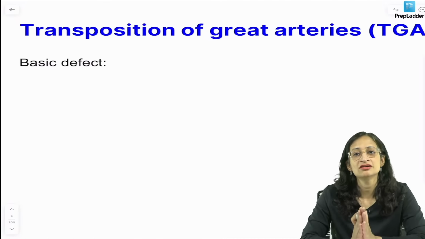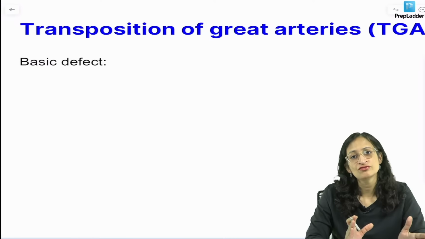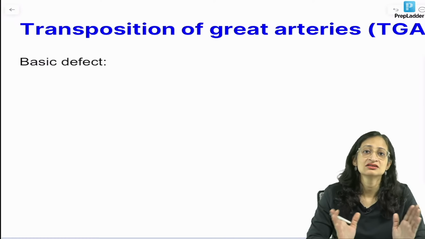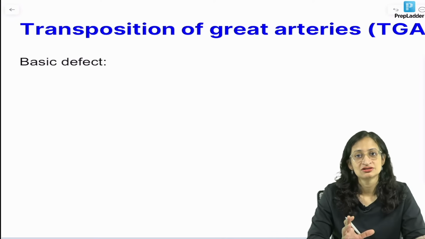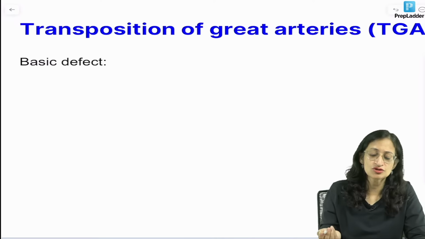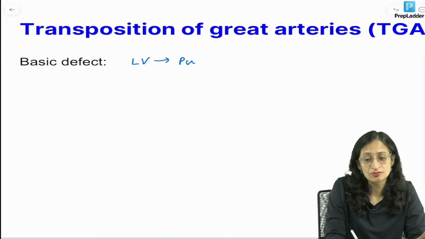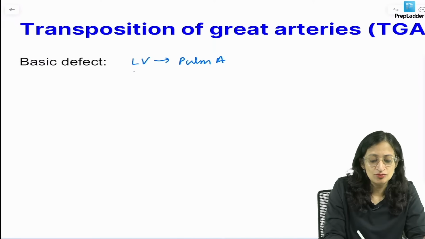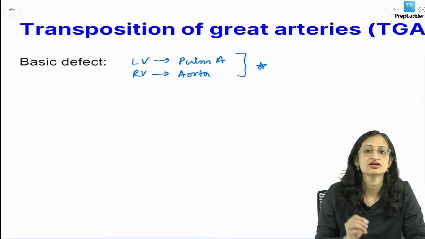Normally, the aorta comes from where? The left ventricle, and the pulmonary artery comes from the right ventricle. Now when it is just the opposite of the normal, then it is called transposition of great arteries. So in transposition of great arteries, the basic defect is that from the left ventricle, instead of the aorta, the pulmonary artery will come out, and from the right ventricle, instead of the pulmonary artery, the aorta will come out. This is the basic defect in transposition of great arteries.